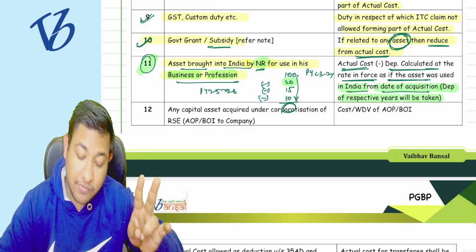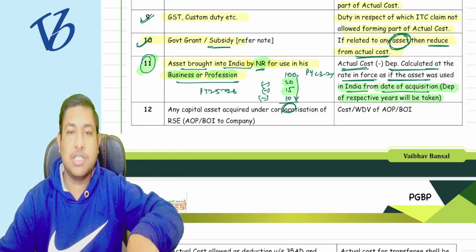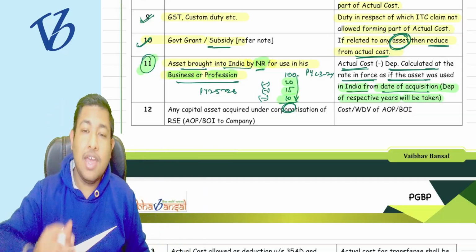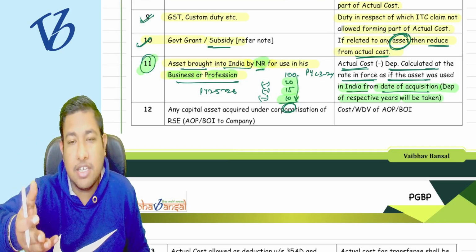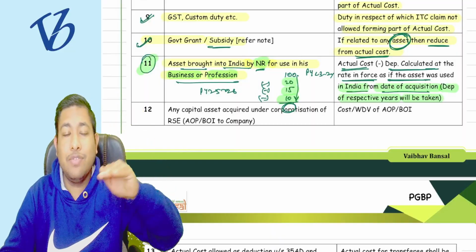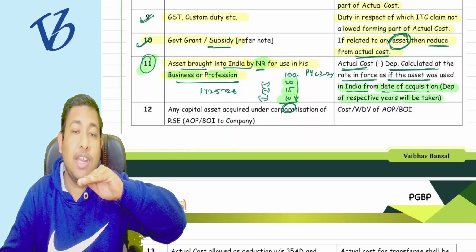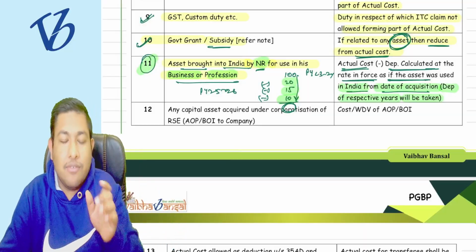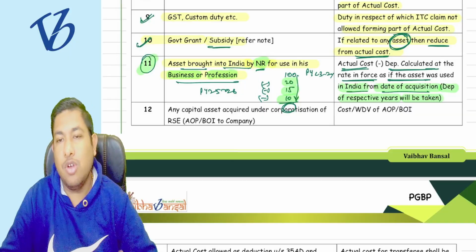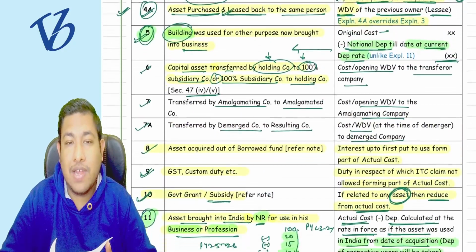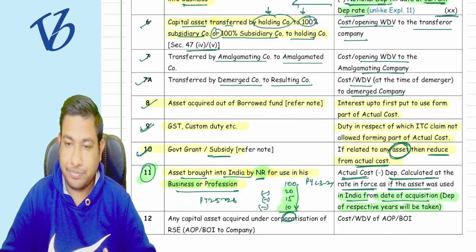In the next year, if it is reduced to 15%, take 15%. In the next year it reduces to 10%, take 10%. Again, if in the next year it increases to 25%, take 25%. So based on the depreciation rate of the respective year, take the depreciation, and whatever final amount comes for your previous year is now going to be your actual cost. So there is a difference between point number 5 and point number 11.